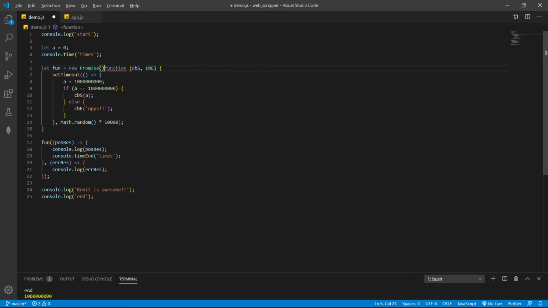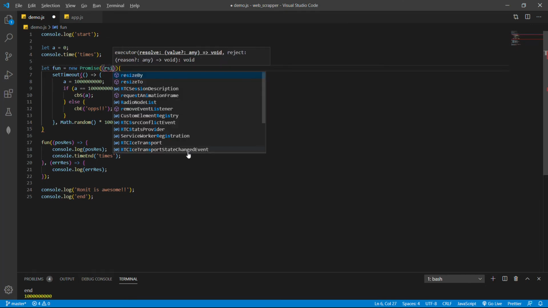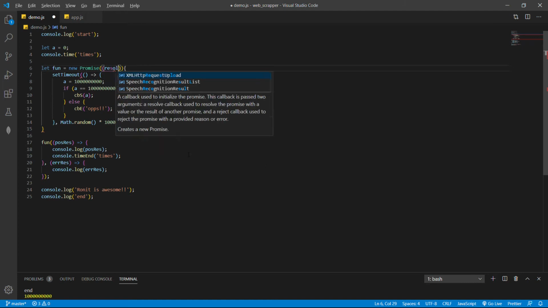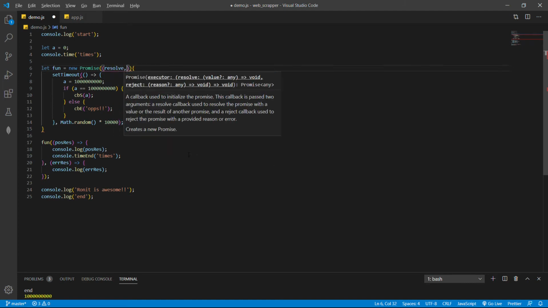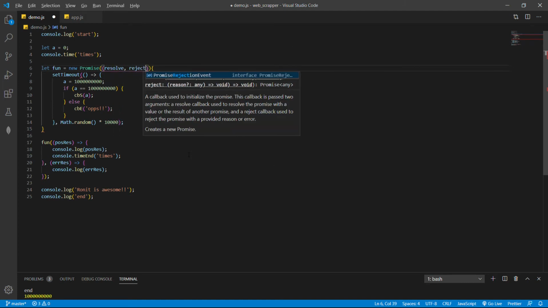We don't need this function in here, so we'll simply remove this function. A promise has two states. One is the resolve state, and the other is the reject state.